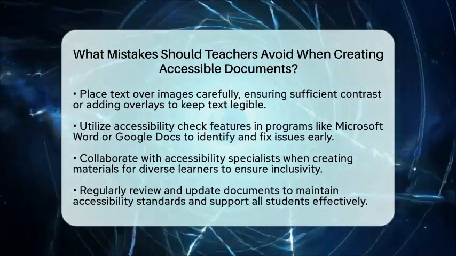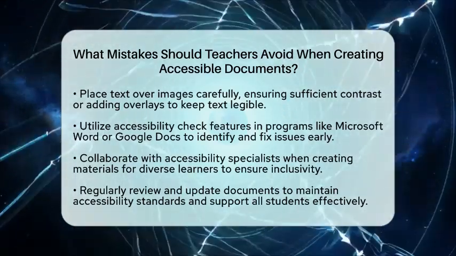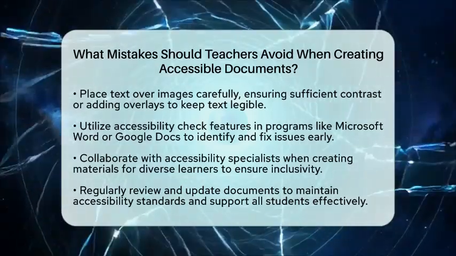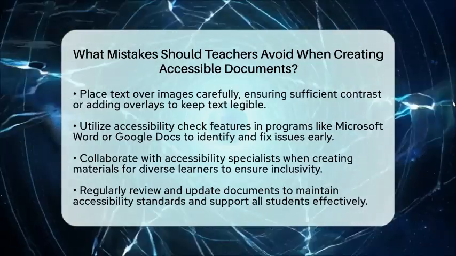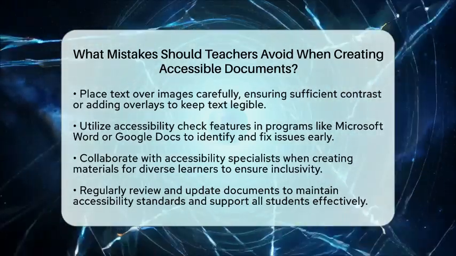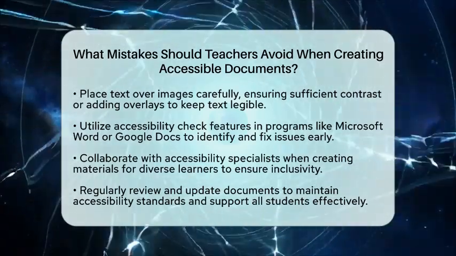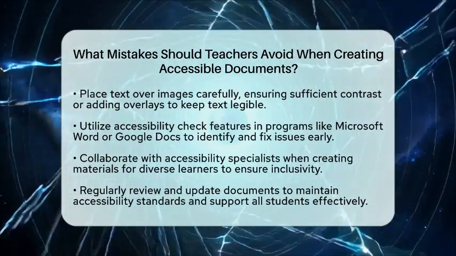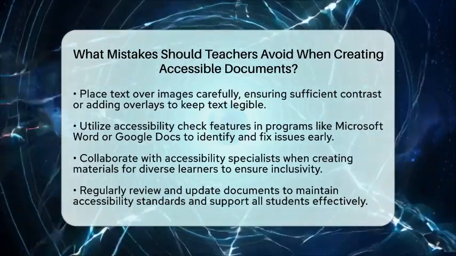To improve accessibility, start with the right tools. Use features in programs like Microsoft Word or Google Docs that support accessibility checks. Always review your documents with built-in checkers to catch issues early. Learning basic principles like proper heading use, adding alt text, and checking contrast can make a big difference. Collaborate with specialists if needed, especially when creating materials for diverse learners.